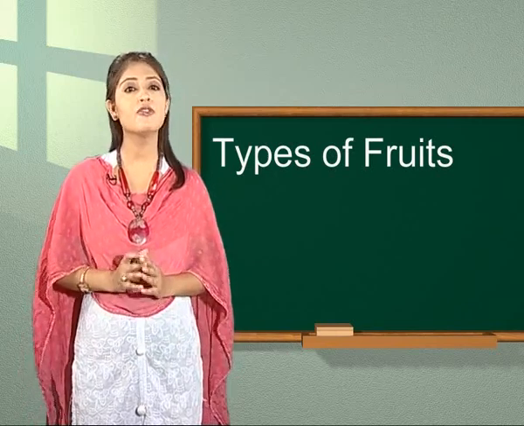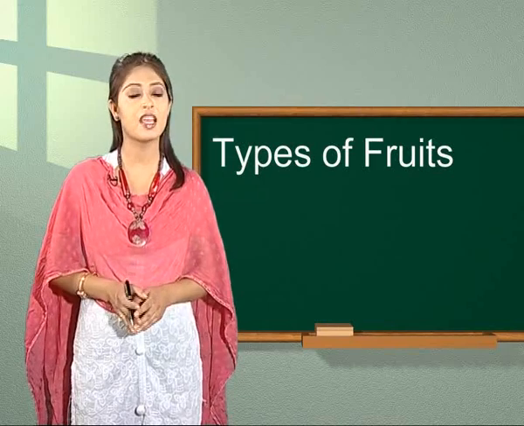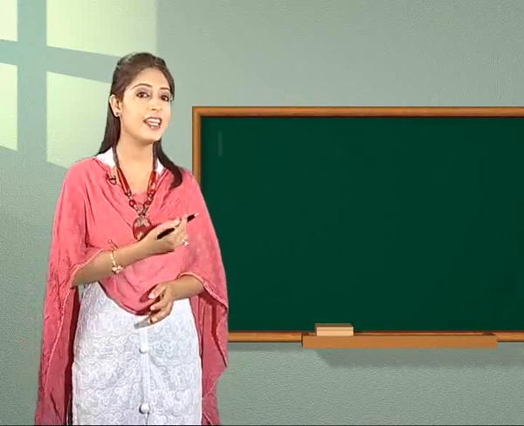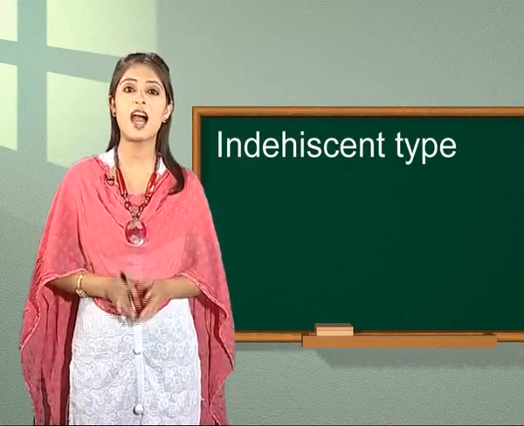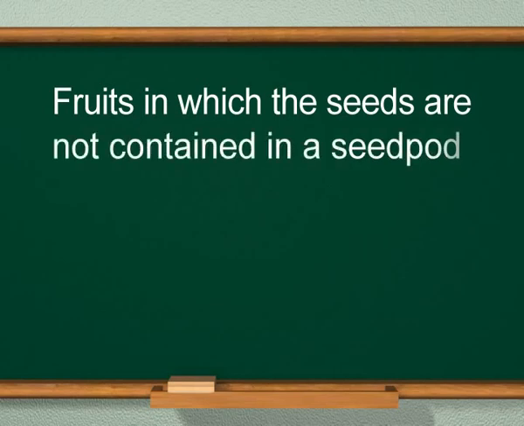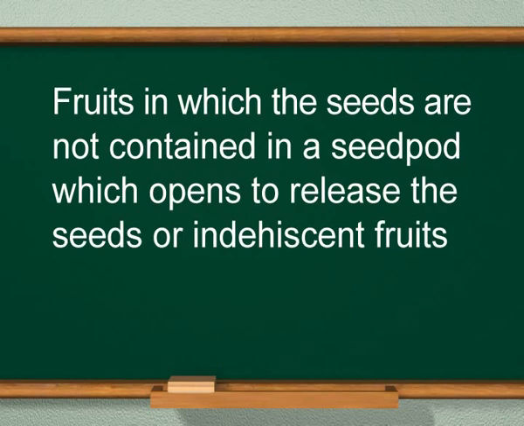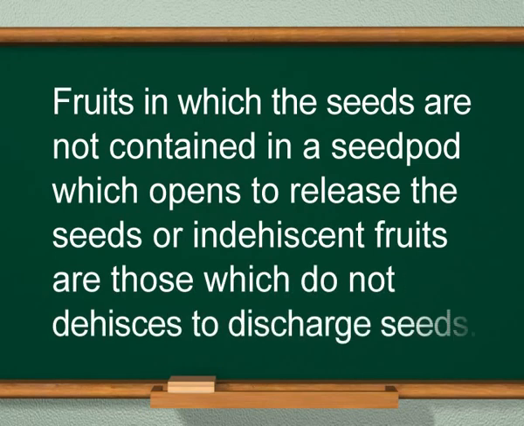After this, now we will focus on the second type of dry simple fruits, which is known as indehiscent type. Indehiscent fruits are those fruits in which the seeds are not contained in a seed pod which opens to release the seeds, or indehiscent fruits are those which do not dehisce to discharge seeds.